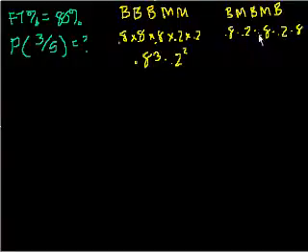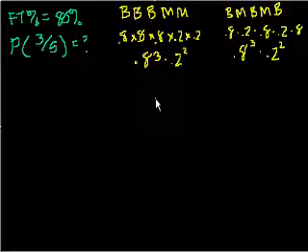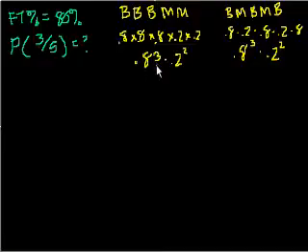But we could rearrange this, because when you multiply numbers, it doesn't matter what order you multiply them in. So this is the same thing as 0.8 times 0.8 times 0.8 times 0.2 times 0.2. So this is also the same thing as 0.8 to the third times 0.2 squared. So pretty much the probability of getting any particular combination of 3 baskets and 2 misses is going to be 0.8 to the third times 0.2 squared.